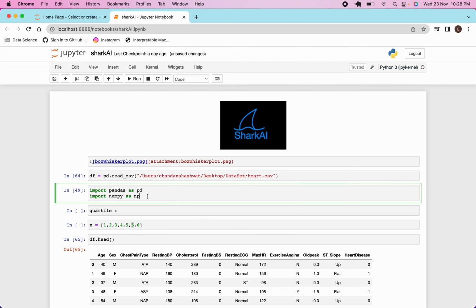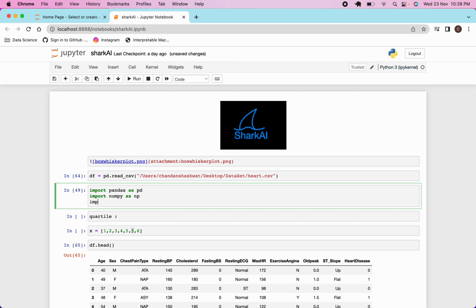I have to import matplotlib. If you have not watched my matplotlib and seaborn video, please watch that for understanding these plots. import matplotlib.pyplot as plt, executed this.